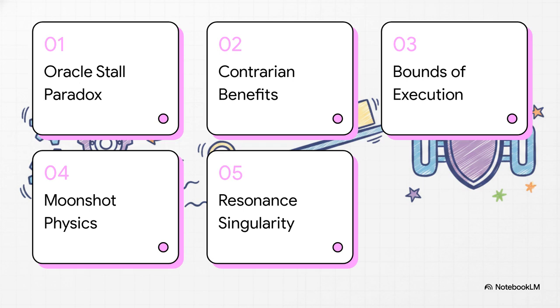Now, these concepts sound like they belong in a theoretical physics textbook, but we'll break them down into 5 quick chapters. First, the Oracle stall paradox. Second, the contrarian benefits of stalling. Third, bounds of execution. Fourth, the moonshot physics of stalls. And finally, achieving resonant singularity. Let's get right into it.